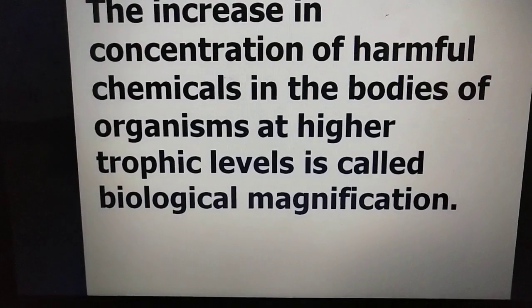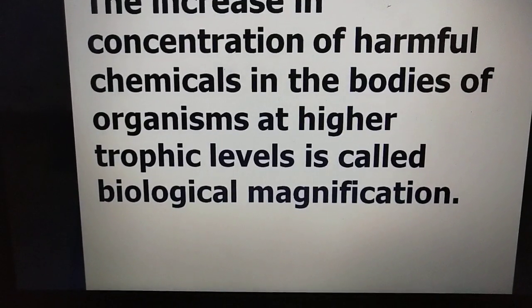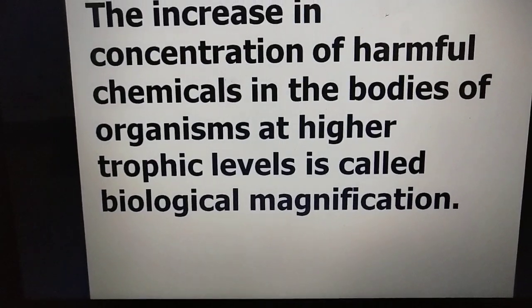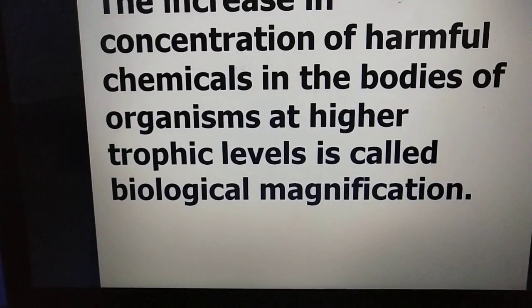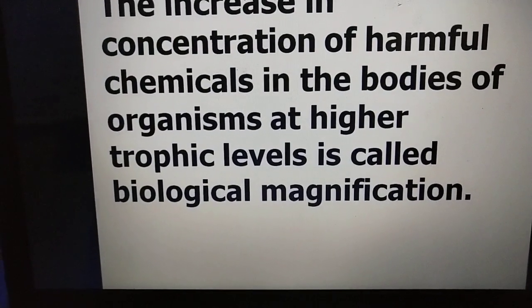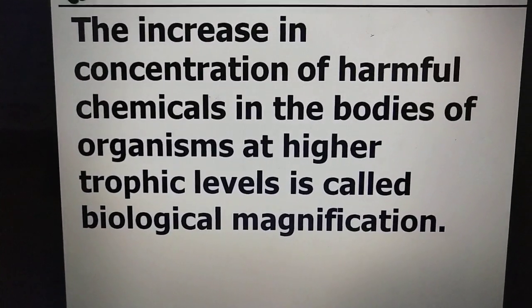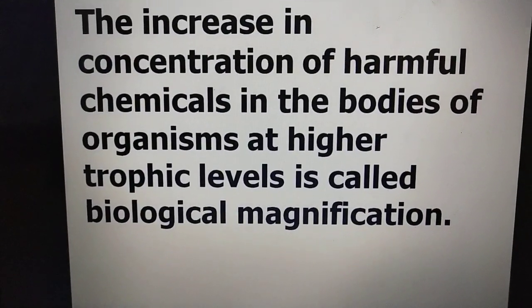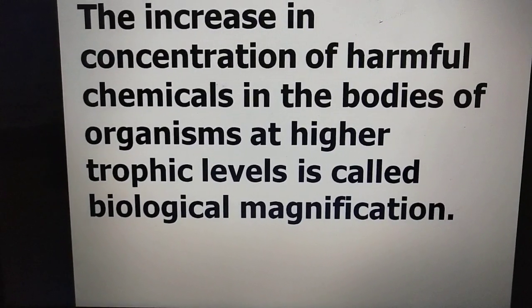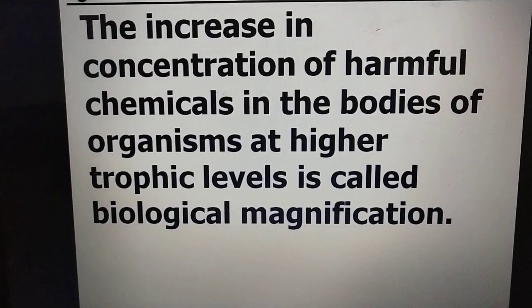The small fish won't be eating only one plant, it will be eating many plants. Whatever is there in concentration will get accumulated in the small fish. Now the small fish is eaten by a large fish. The large fish won't be eating only one small fish, it will be eating many fishes. So the concentration of many fishes goes into the large fish.